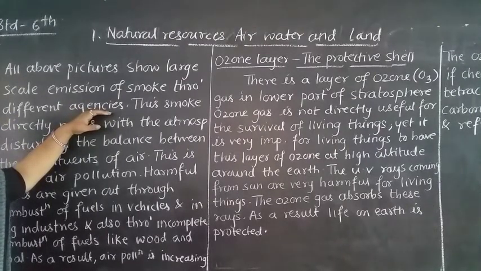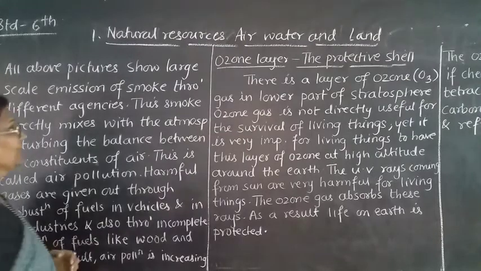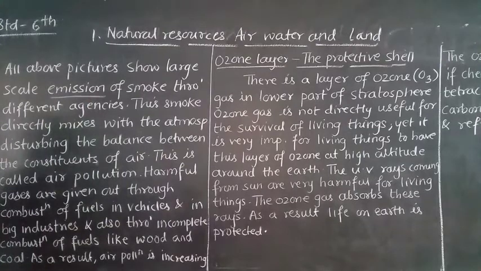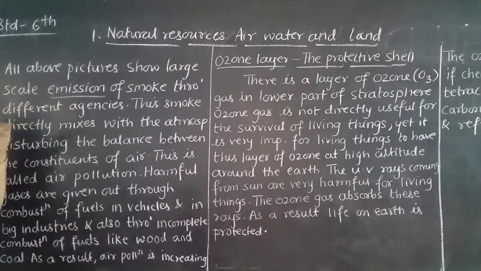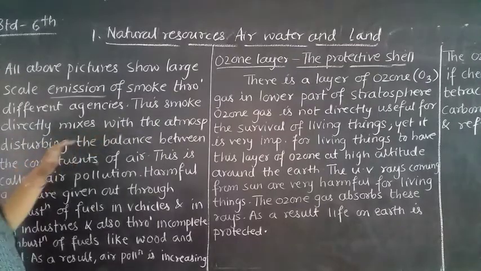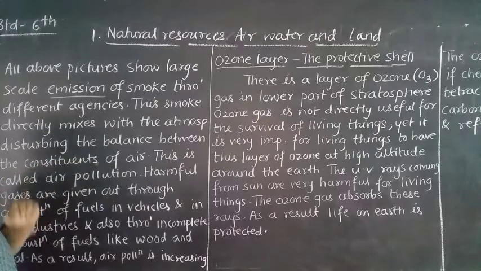These pictures show large scale emission. Emission means giving out. What is given out? Smoke, through different agencies. These are the different types of industries, or other things, which are giving out smoke. This smoke directly mixes with the atmosphere, disturbing the balance between the constituents of the air.